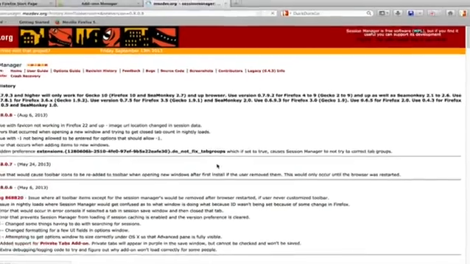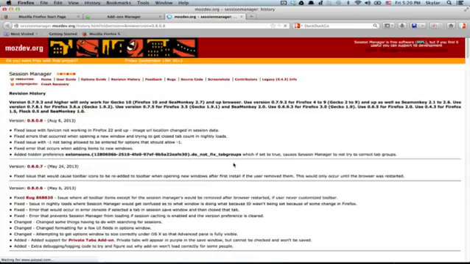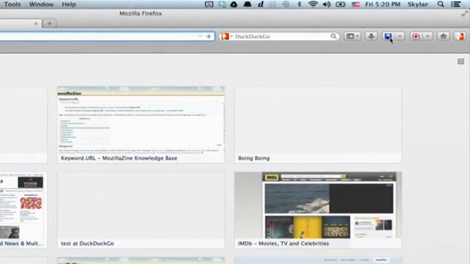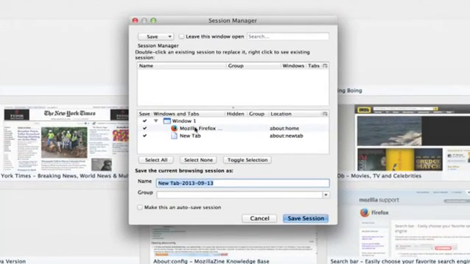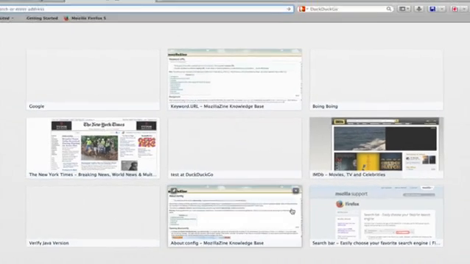All right. Brings us right to their web page. You'll notice that there's a small icon that's brand new, little disk here. If you click that, it'll save your windows and tabs in the specific state they are right now. You can give it a name. So we'll save that session.